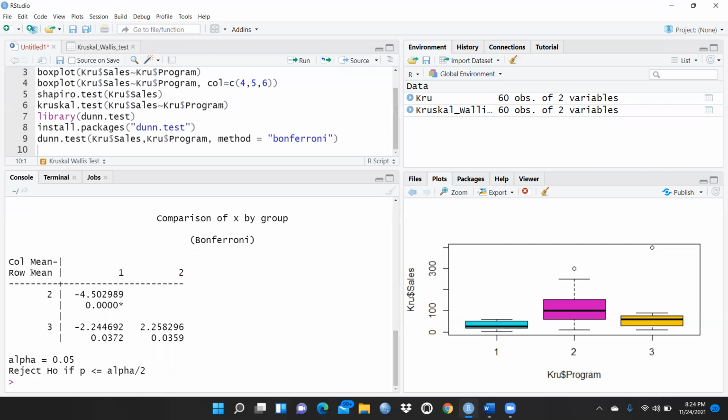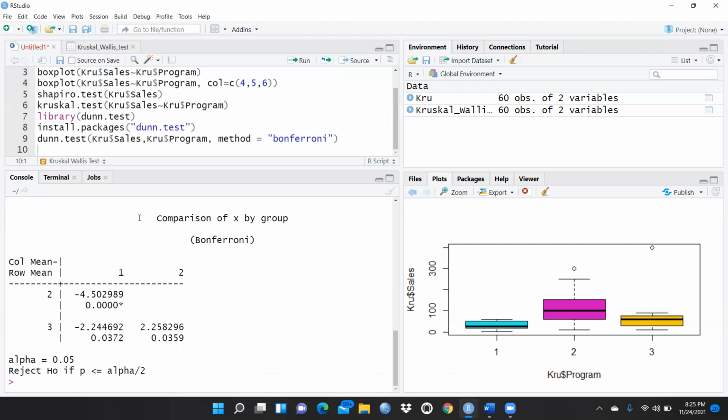This is the first training and second training, this is significant, that means there is a difference, and 3 and 1 also, but you can see the significant value, and 2 and 3 also, that is also significant, because values are less than 0.05. So alpha is 0.05, and you can say reject the null hypothesis if p is less than alpha divided by 2, that means 0.05 divided by 2, 0.025. So this one is reject the null hypothesis if the value is less than that.